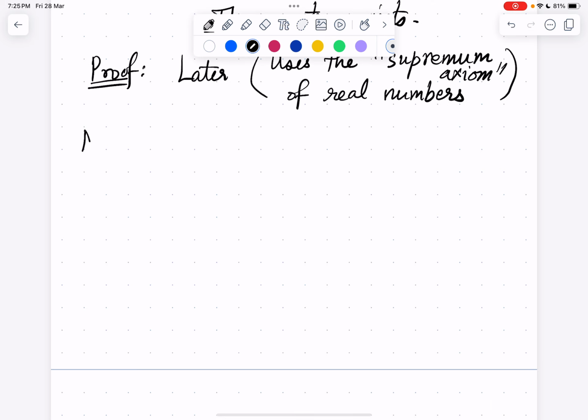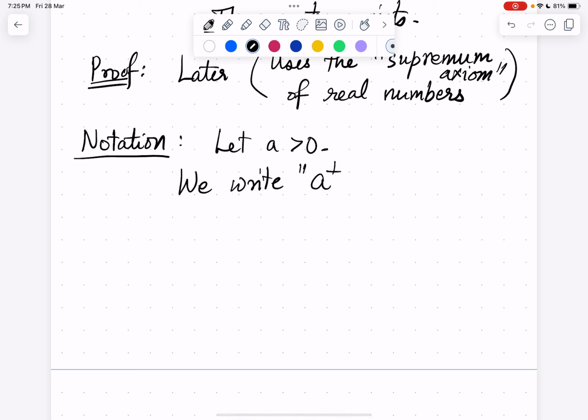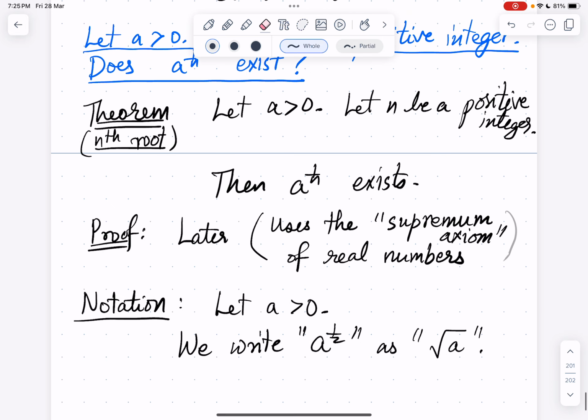So there's a notational thing. Let a be greater than 0. We write a power half as, for some reason, the square root symbol, under root of a. This symbol, this kind of a under some root kind of thing, just means a power half. So we have defined a power 1 by n, and it turns out a power 1 by n exists for every positive a and positive integer n.